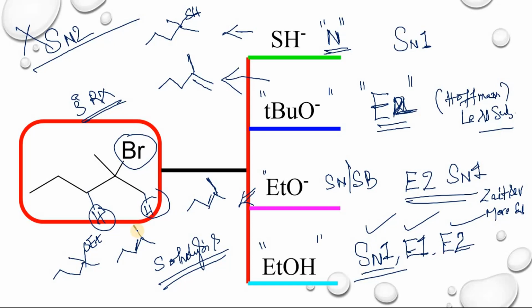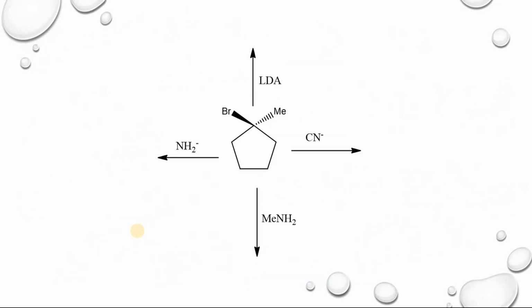Reactions. Let us take some other examples. I have taken a tertiary alkyl bromide, and this one is treated with CN minus, cyanide. This one can act as only a nucleophile.